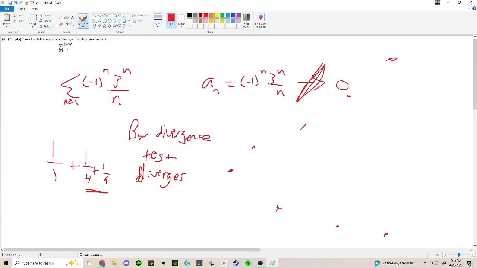But if you're adding 3 to the n, at some point, 3 to the 100 is, like, I don't know how many place values that has, like 50 or something. It's going to be in the quadrillions or something. You're never going to add those guys and hope that you're going to get convergence, right?